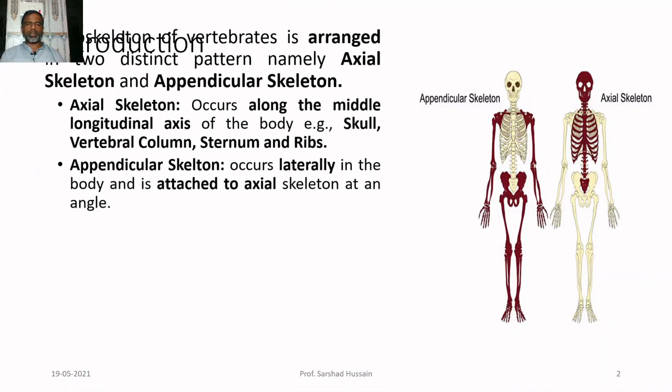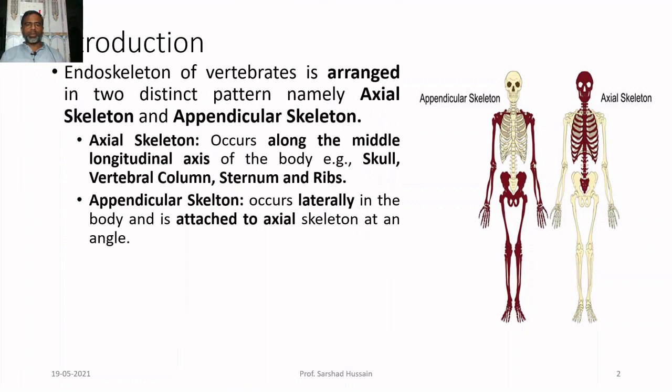Now let us first try to understand what the visceral arches are. Dear students, you all know that your body has an endoskeleton of bones, and the endoskeleton is arranged in two major ways. One is the axial skeleton, the other is the appendicular skeleton.